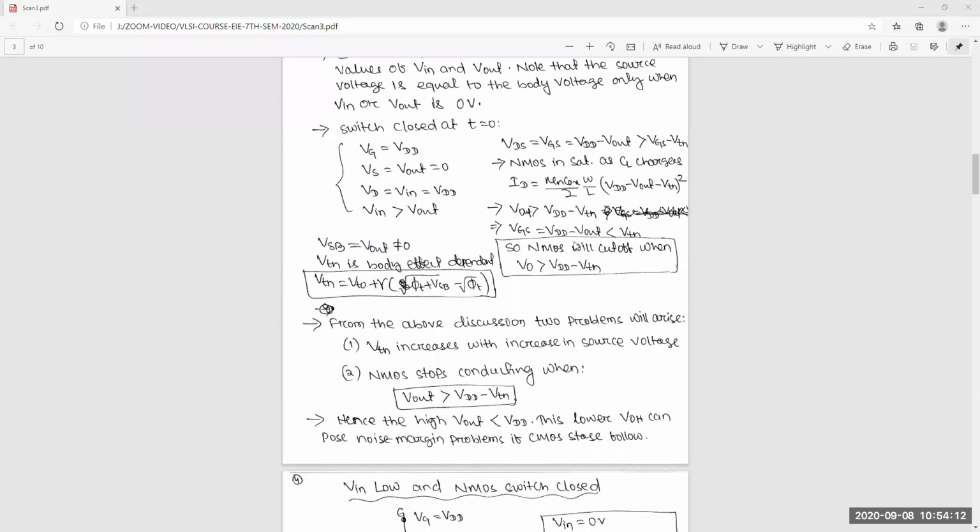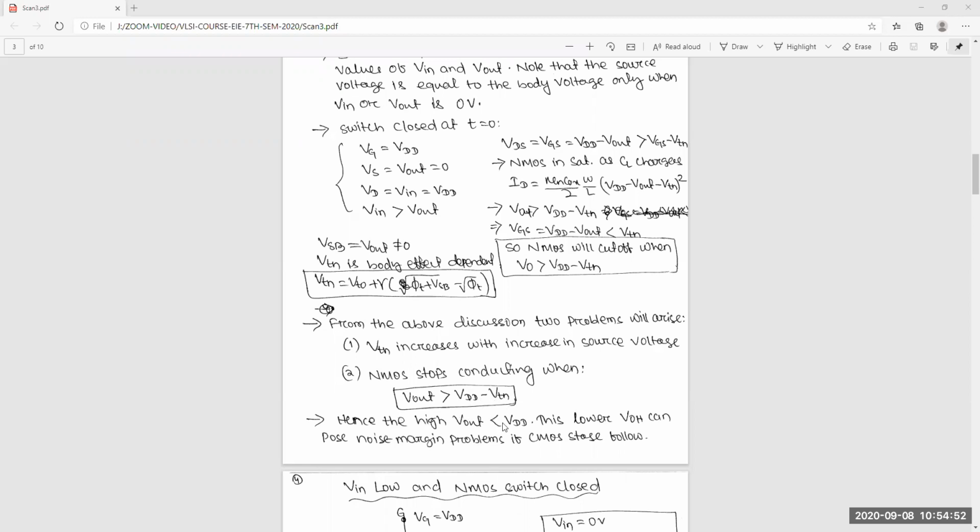So here you can see what I discussed. NMOS will cut off when V0 or V out is greater than VDD minus VTN. From the above discussion, 2 problems will arise. VTN increases with increase in source voltage, which means body effect comes into the picture. Second problem, NMOS stops conducting when V out is greater than VDD minus VTN. So you can say if it's 5 volt, here at 4.5 voltage it will stop conducting.